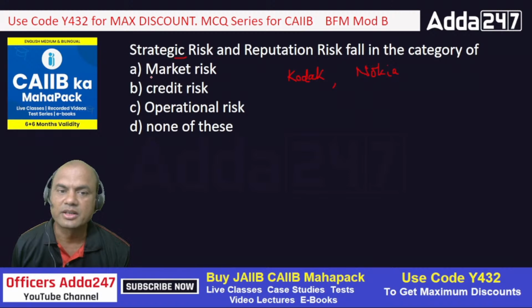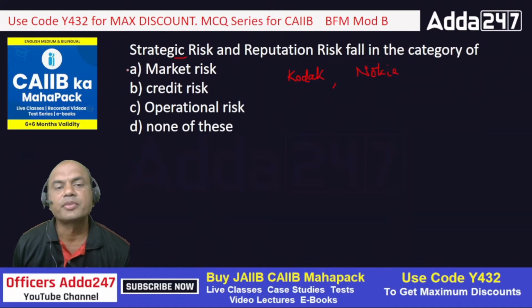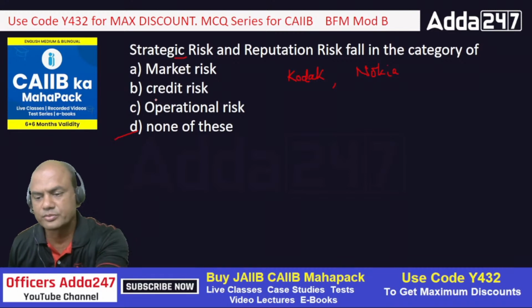Fast, fast, fast. Yeah, many of you have typed operations risk and some of you have typed market risk. So remember, strategic risk and reputation risk do not fall under any of these. It is none of these. These two are totally different risks. Okay, strategic and reputation. Got it, everyone? These have nothing to do with all these three. Got it clear, everyone? Move on.